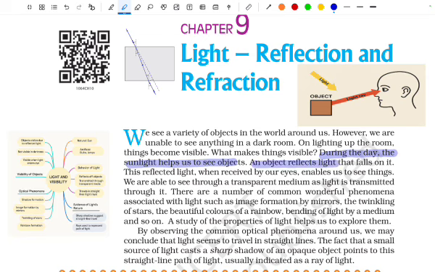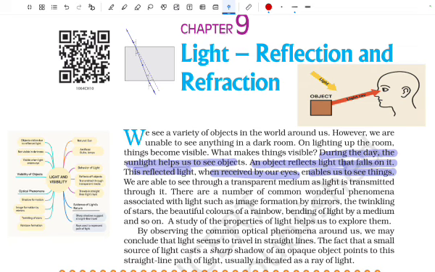The object will reflect light that falls on it, and this reflected light will be received by our eyes and enables us to see things. This object receives the light from the sun, and this object will reflect the light, and this reflected light will fall on our eyes and we will be able to see this object. So this is how we are able to see all the objects in our life, right?